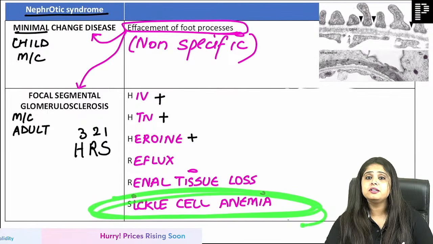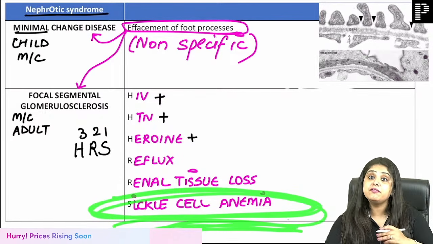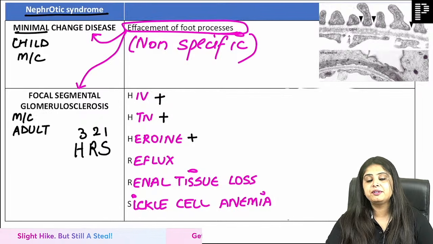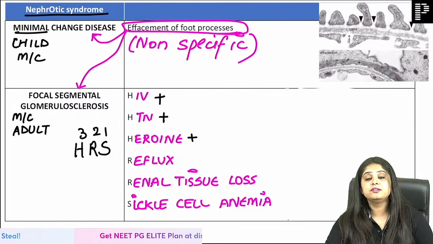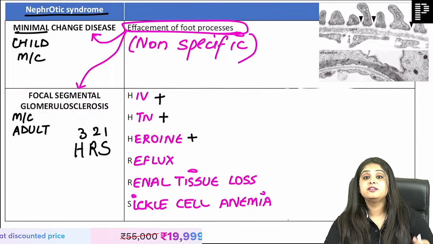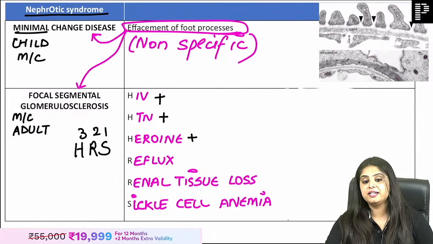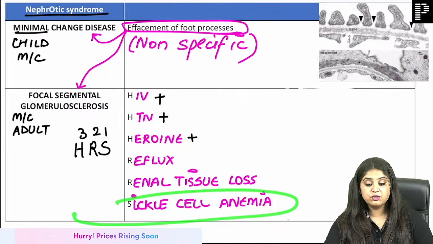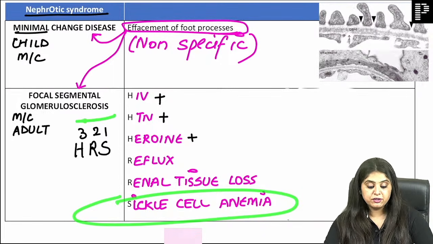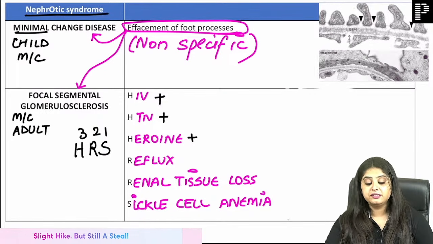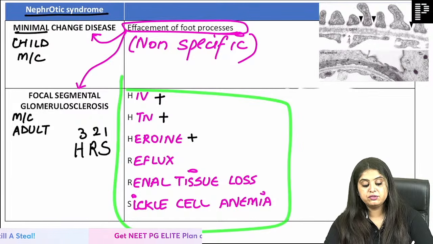Guys, this time I really expect a question on sickle cell anemia in every format, because tomorrow I'm going to tell you one of the biggest updates that have happened in sickle cell anemia. That update happened so recently, even after me recording the main videos. I am still editing them and getting that updated, because it happened very, very recently. So sickle cell anemia, tomorrow we will talk about it. But for the time being, in the kidney causes what? It is going to cause FSGS. HRs, if you get these histories, it is FSGS.